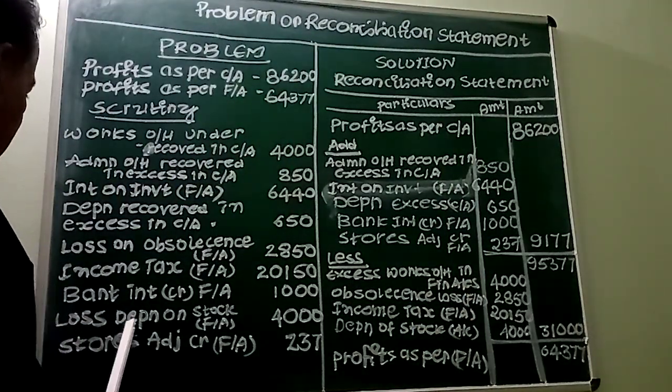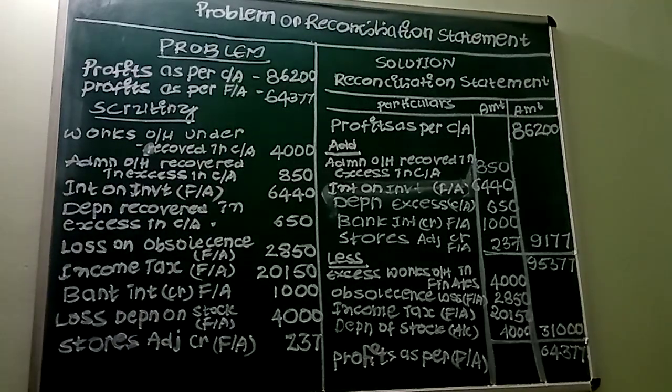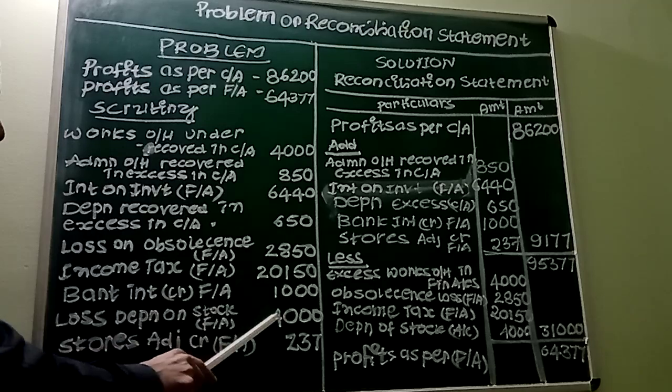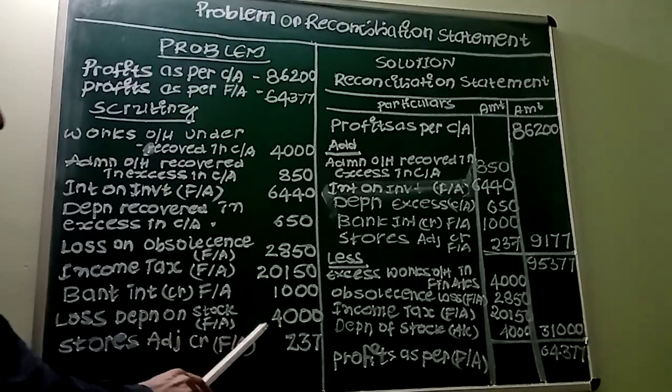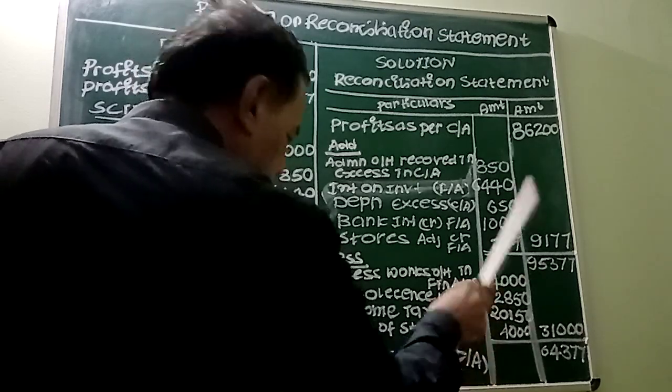Come to the next, loss or depreciation of stock. See, this is purely a financial item which appears only in financial accounts. This will not find a place in cost accounts. So our profits will get reduced by rupees 4,000 because it is charged only in financial accounting. When the profits in financial accounting are reduced, here also we have to reduce. So I have taken it in the deduction column.